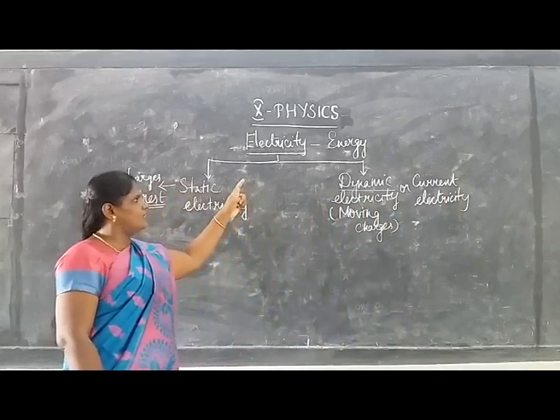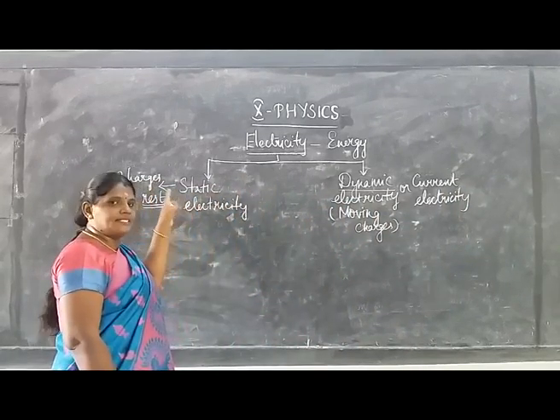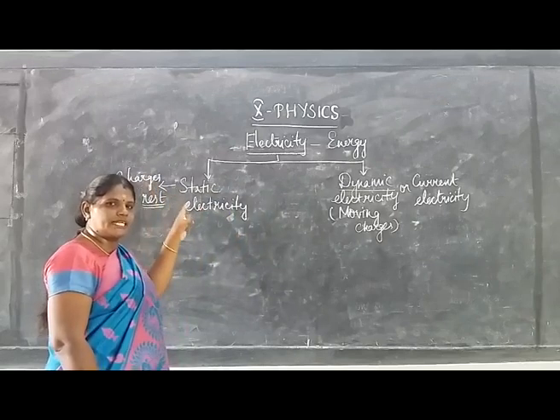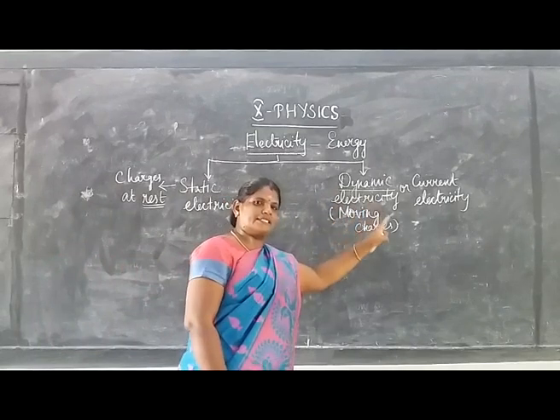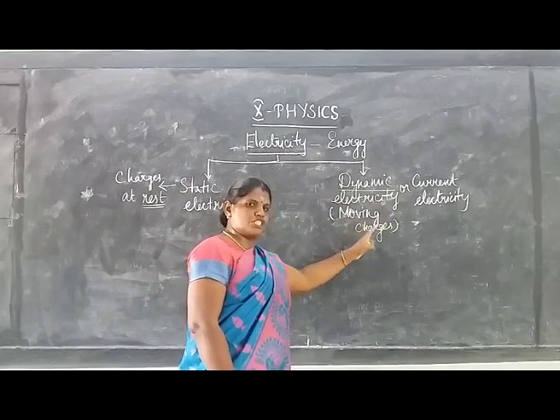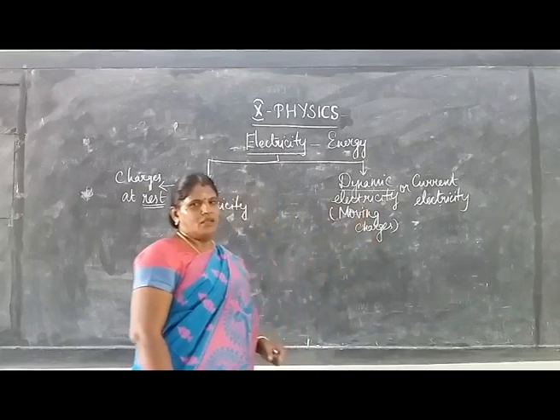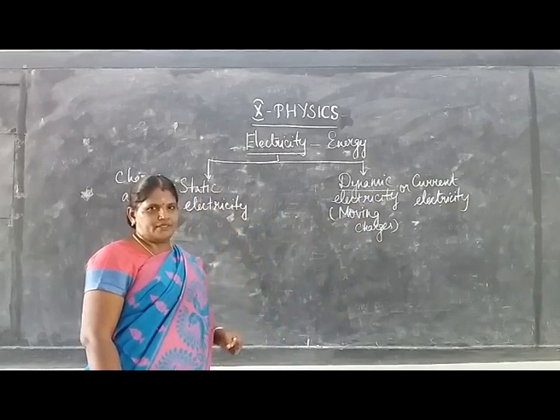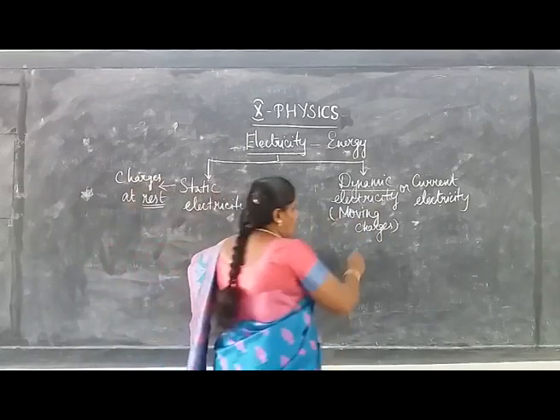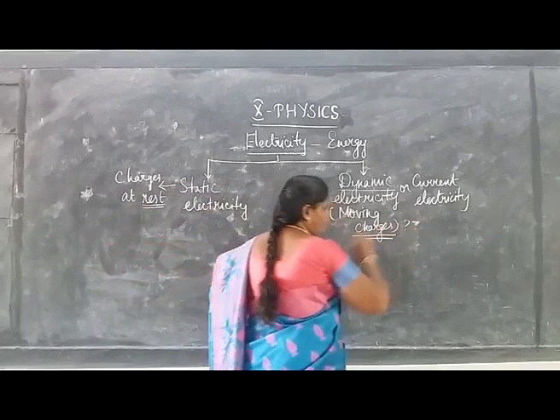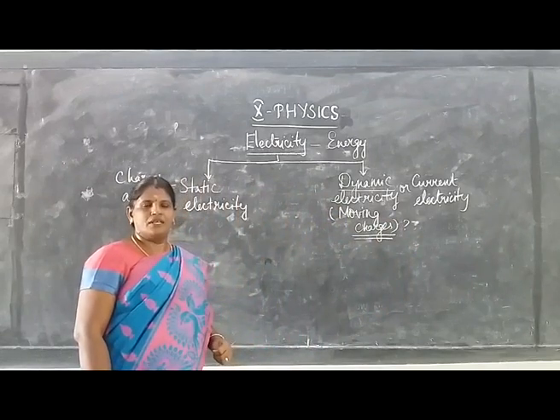So basically there are two forms of electricity: static electricity, where the charges at rest constitute static electricity, and dynamic electricity or current electricity, where the charges in motion constitute current electricity. The next question that comes into your mind is, when we say moving charges, what is a charge?